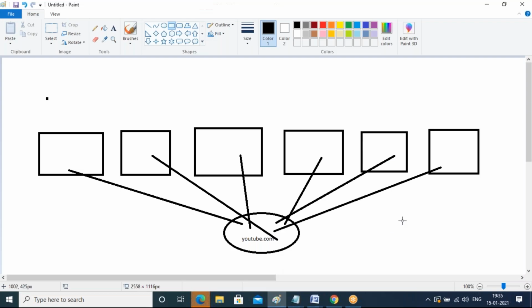Your customer will be given this IP address only, not your server IP address. It is the additional layer on top of your servers. You'll get a DNS name. So now, youtube.com. I'm connecting to this only, guys. The customer is connecting to this server only, not to these servers.